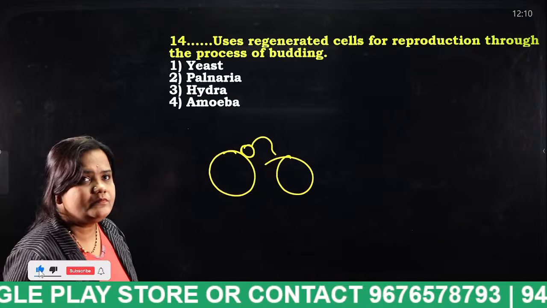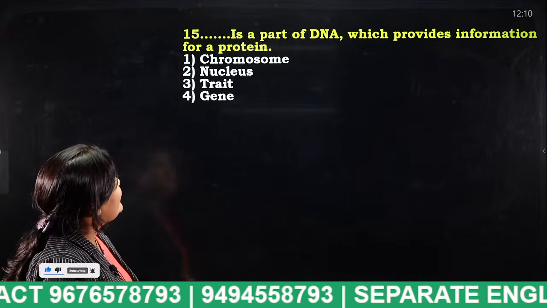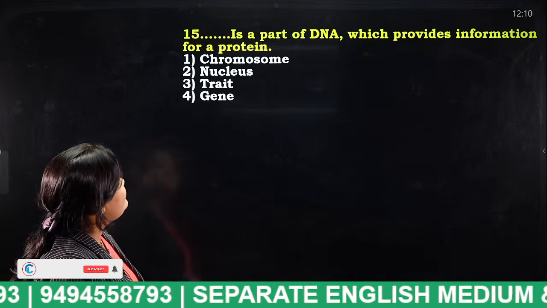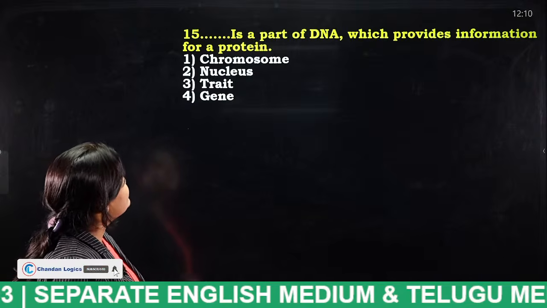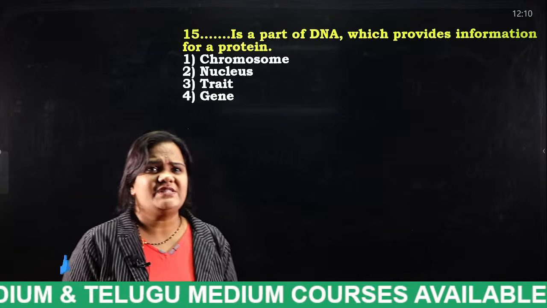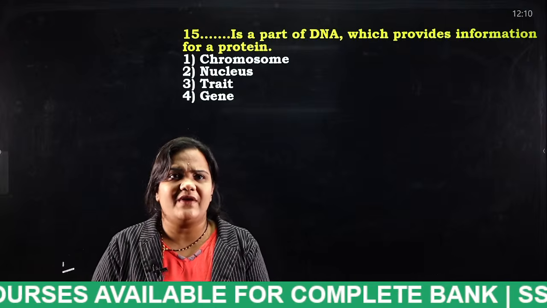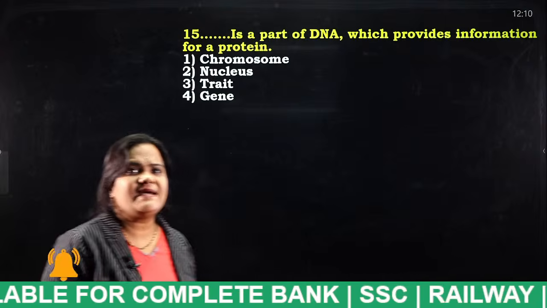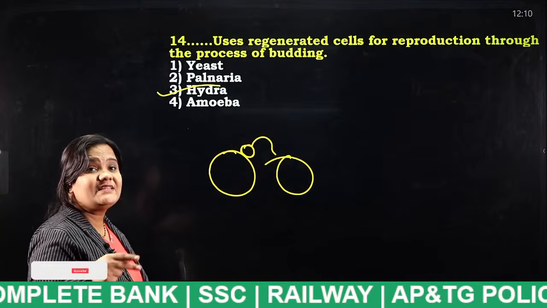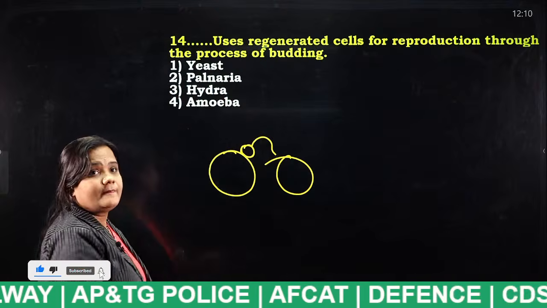Yes. Okay. Next. Dash is a part of DNA which provides information for a protein. Chromosome, nucleus, trait, gene. So tell me students, what is the answer? Hydra. Okay. So what is the answer for this question students? I think east is the correct answer. Why? Because regeneration is nothing but hydra. Okay. The answer for this question is east, I think.